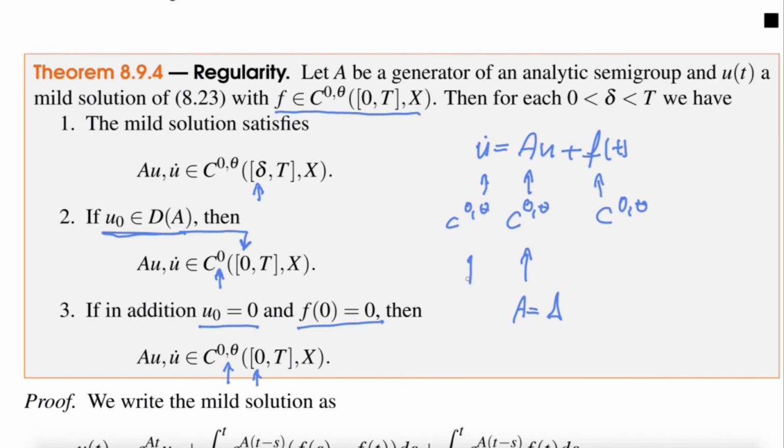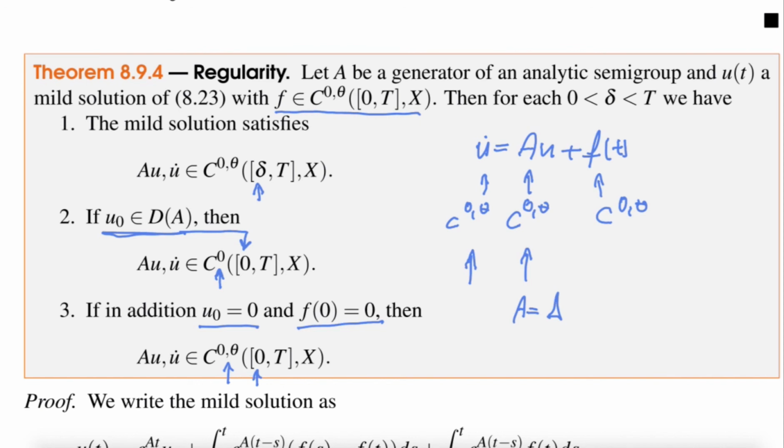Similar for the time dependence up here, right? So now the time derivative is C^θ. This means the function is continuously differentiable in time. So in particular, these are classical solutions, right? So that's the entire idea of regularity.